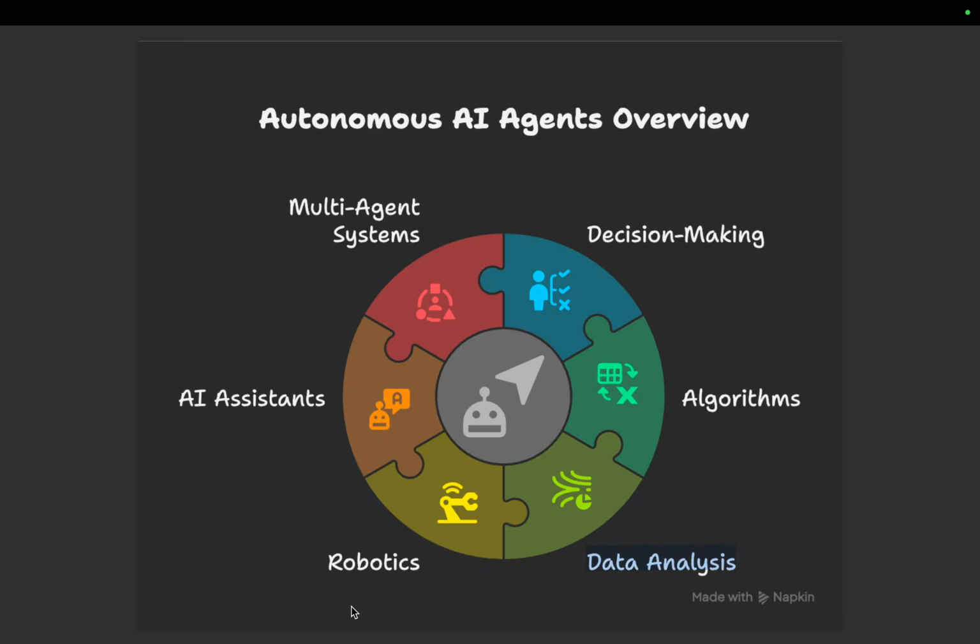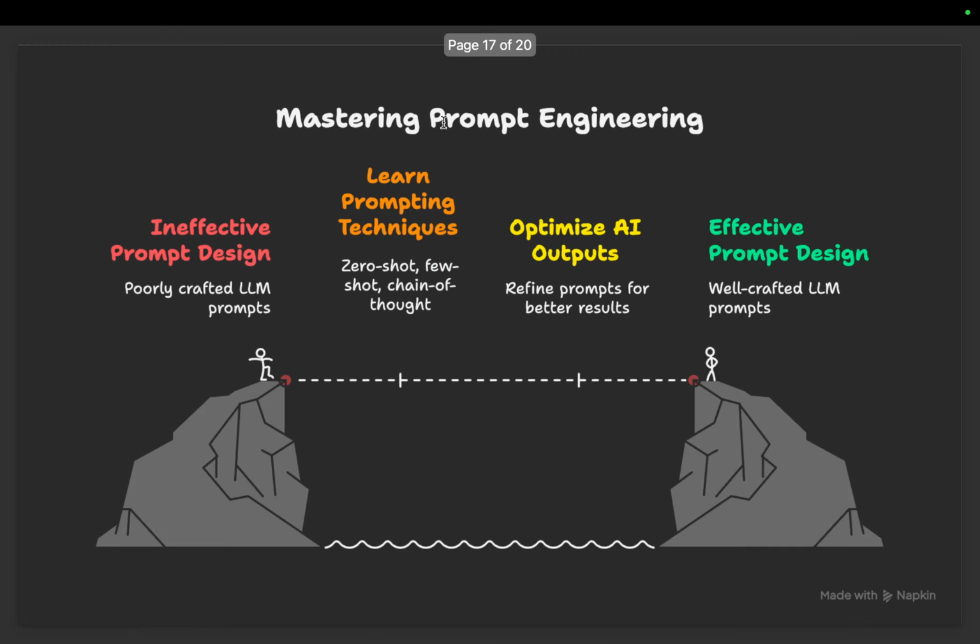Then we'll do data analysis. Then we'll perform some robotic applications, multi-agent systems. All these concepts we're going to study. Then the last thing is prompt engineering. If you do the AWS certification, you'll get an idea of all of these things. What is generative AI, everything you will get an idea of.